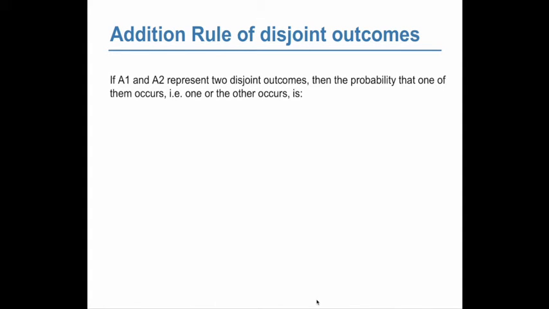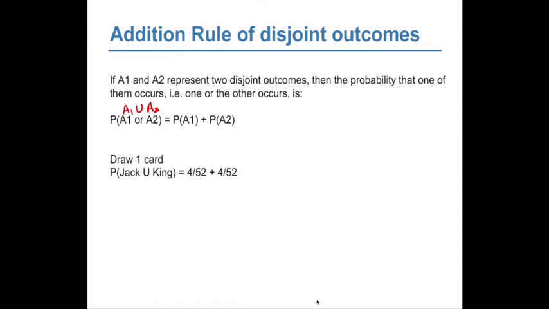So, if A1 and A2 represent two disjoint outcomes, then the probability that one of them occurs is the probability of A1 plus the probability of A2, right? For disjoint outcomes, if we want the probability of one or the other, so this would be A1 union A2, then we would just add those probabilities together.